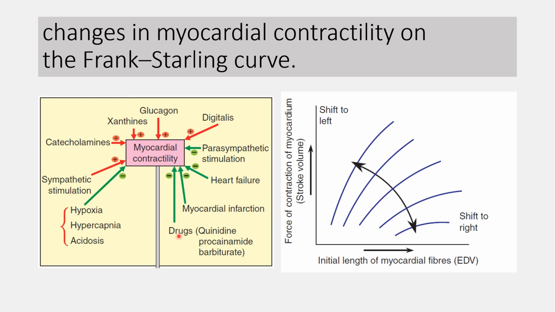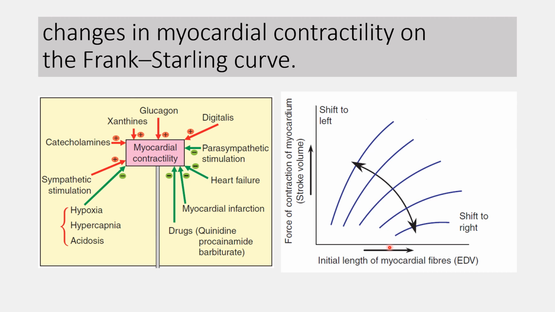Various drugs like quinidine, procainamide, barbiturates, myocardial infarction and heart failure, which result in the loss of ventricular myocytes as well as intrinsic depression of the myocardium, and parasympathetic stimulation also decrease the myocardial contractility. So all these factors decrease the stroke volume for the given end diastolic volume, and because of that they shift the Frank-Starling curve to the right side.